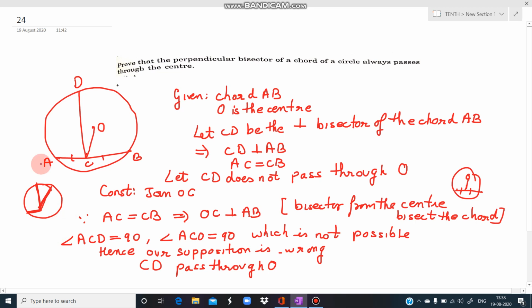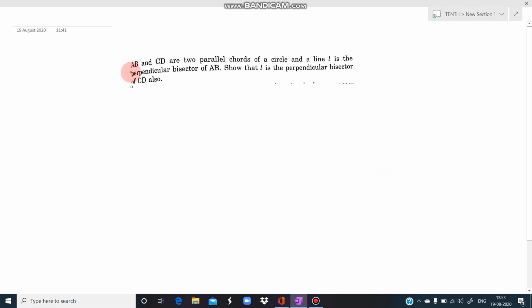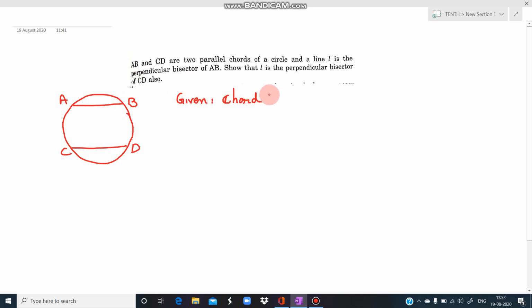The perpendicular bisector. Dear students, in this question it is given that AB and CD are two parallel chords of a circle and L is the perpendicular bisector of AB. We have a circle, AB and CD are the two parallel chords, only parallel, not equal. So first of all we are given that chord AB is parallel to chord CD. Then there is the line L which is the perpendicular bisector.